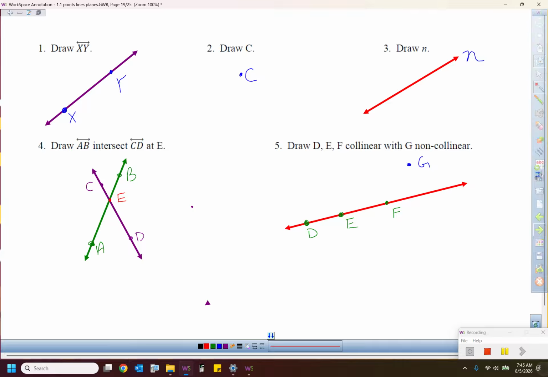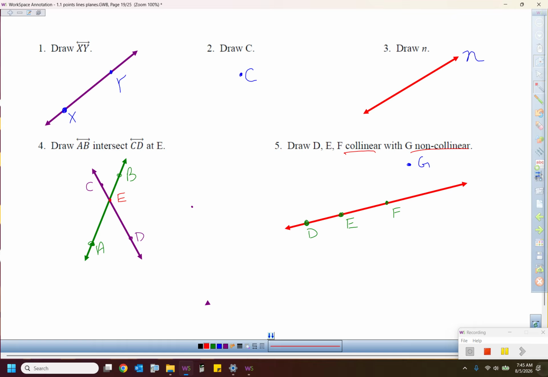But that's the basics of our vocabulary so far. We have talked about on the same line or not on the same line, and then points and lines so far. Those are two of the three undefined terms in geometry.